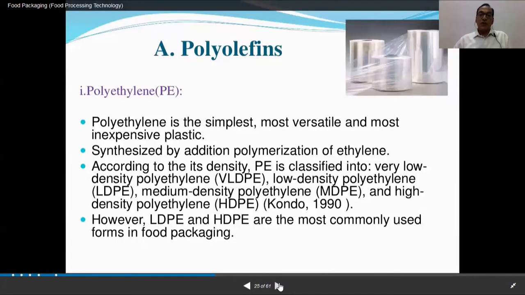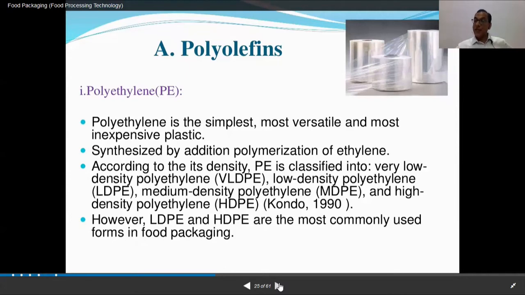Polyolefins include polyethylene, PE, which in turn includes very low density polyethylene, VLDPE, then LDPE, low density polyethylene, then medium density polyethylene, then high density polyethylene. Most popular out of these are LDPE and HDPE.